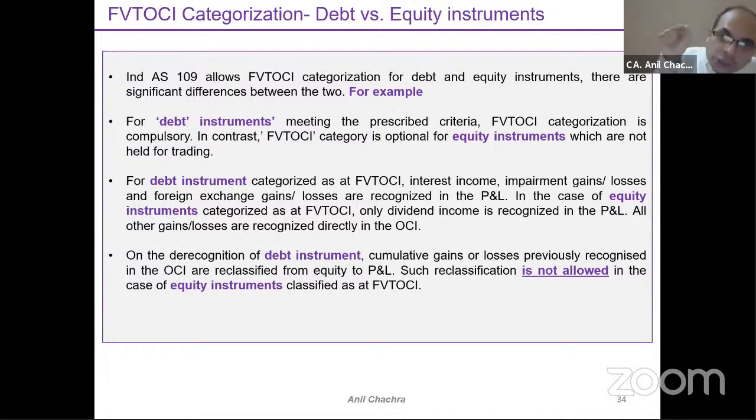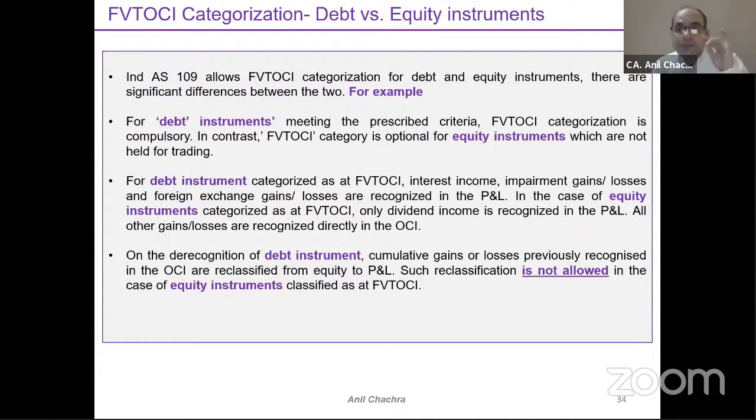But in terms of equity, when you measure your investment at fair valuation through other comprehensive income, the same will be permanently parked under the OCI part. That will not be reclassified under the P&L part. So that's the difference between debt and equity, right?